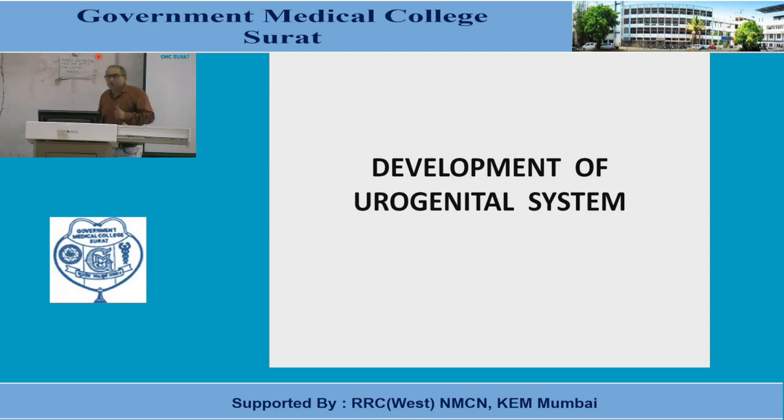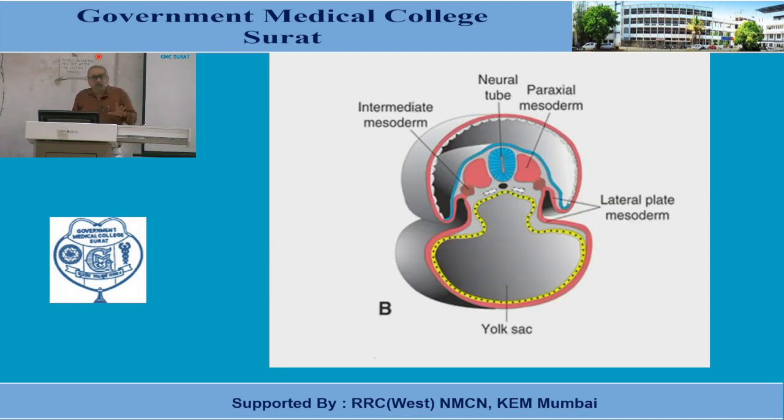So from today onwards, we are going to discuss the development of the urogenital system. But first we will discuss the development of the urinary system. Now, as I told, one source is common and shared by both these systems, the urinary system as well as the genital system, for the development.